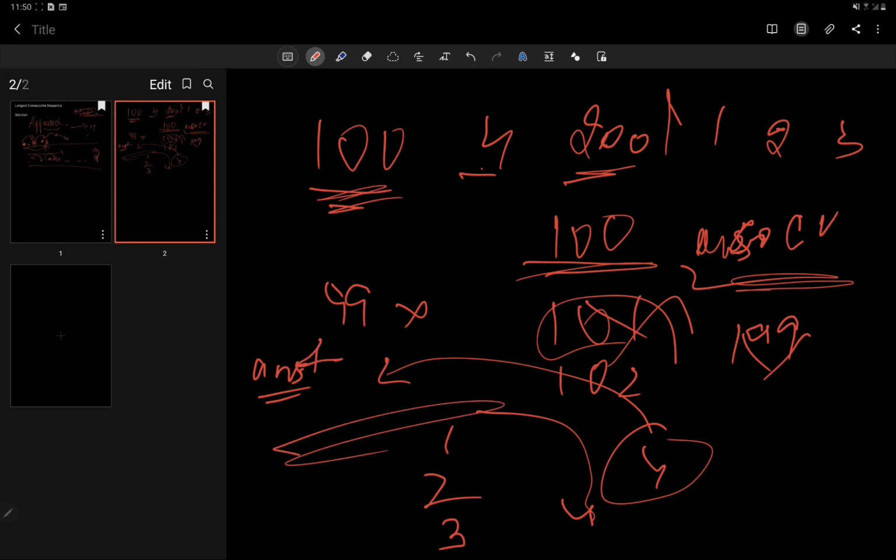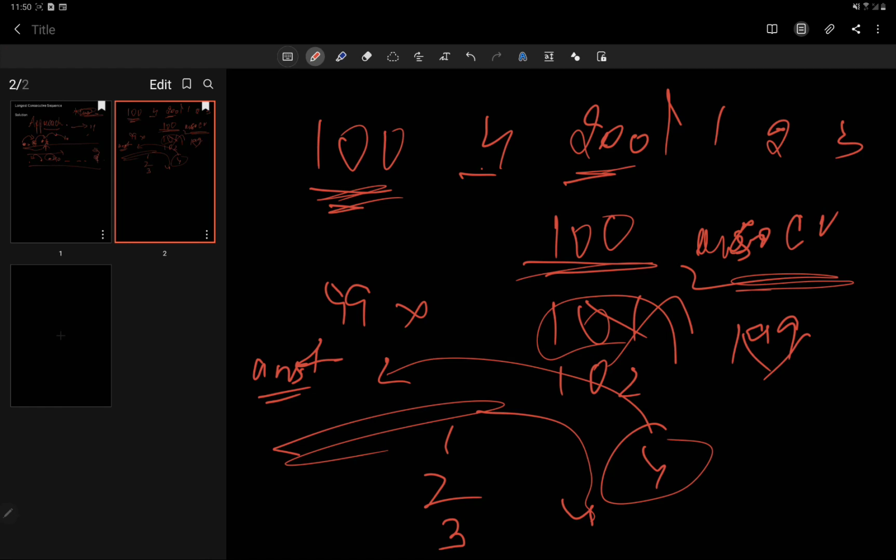So I hope this approach is clear, and I hope you are able to understand why the key value approach in the Boolean case would fail. If you apply a little sorting, then that approach would also work, but it would take our complexity to n log n. So in order to keep the complexity in O of n, we have to use this approach. Alright, I hope the approach is clear to everyone. I know it's a bit tricky, but when you see the code, it will be much clearer.